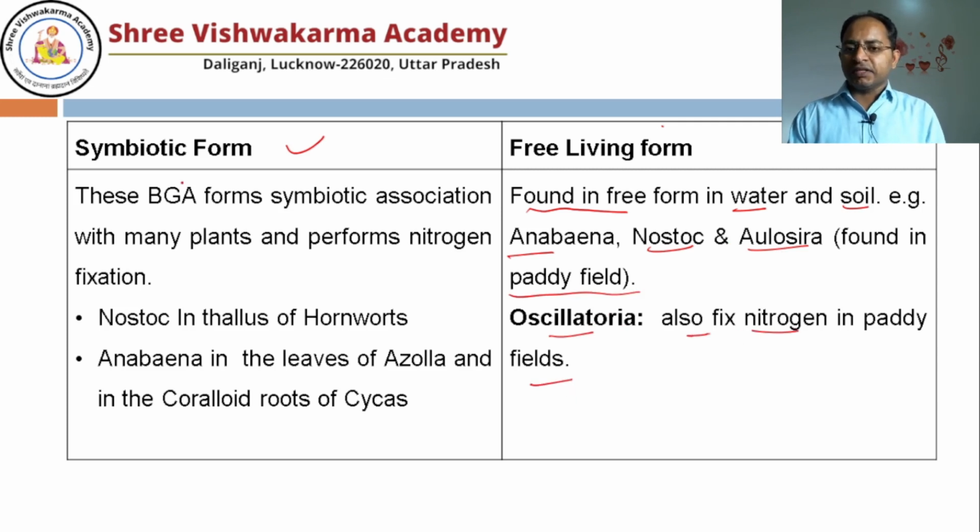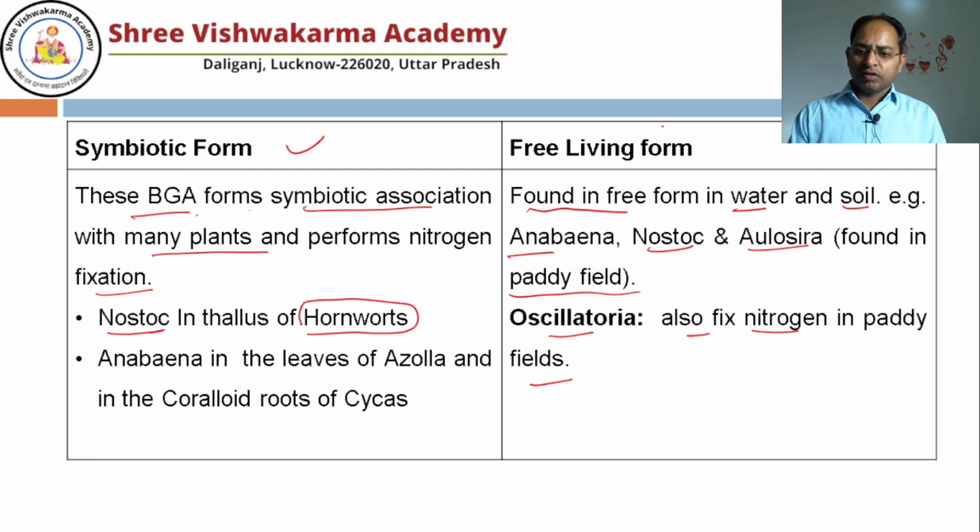Cyanobacteria also live in the symbiotic form. The blue-green algae form symbiotic associations with many plants and perform nitrogen fixation. Like Nostoc found in the thallus of the hornwort. We'll talk about the hornwort when I discuss the kingdom Plantae. So Nostoc lives in association with hornworts.